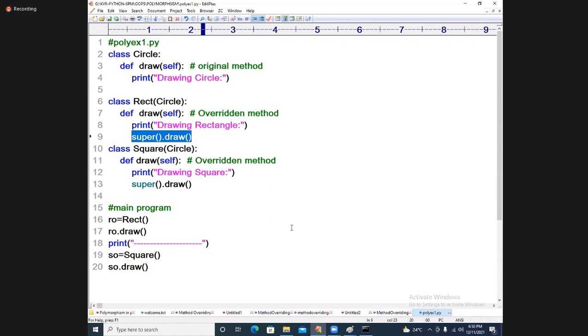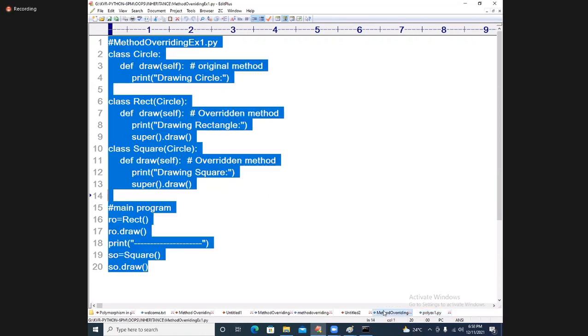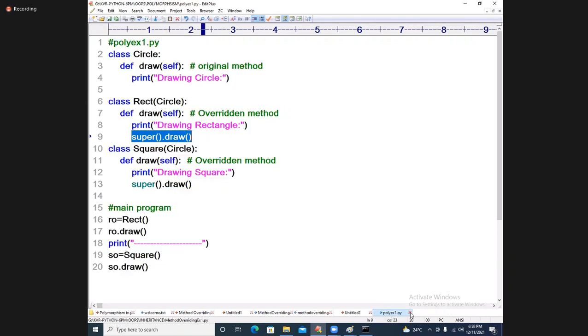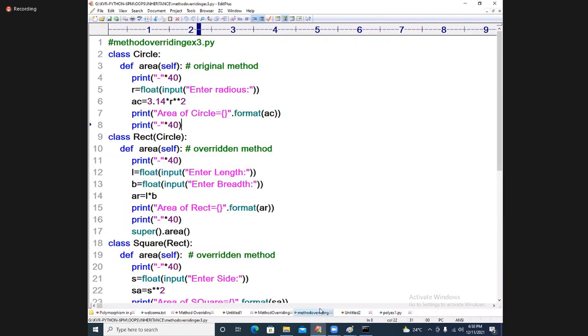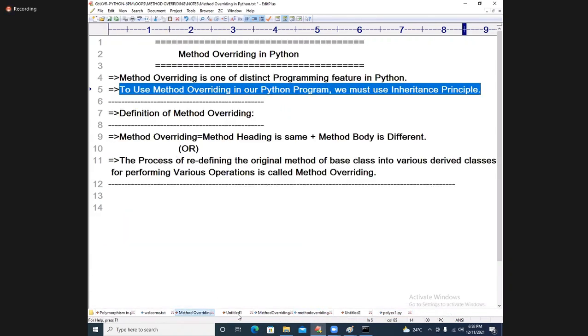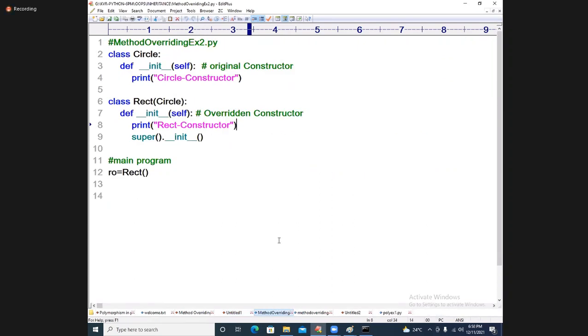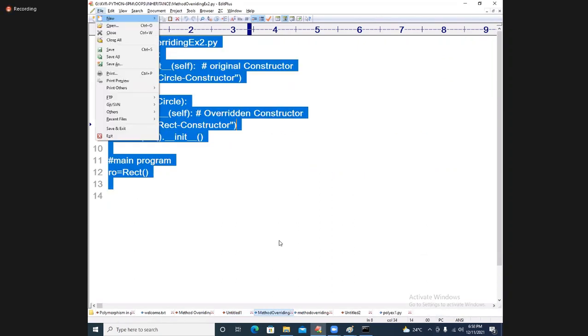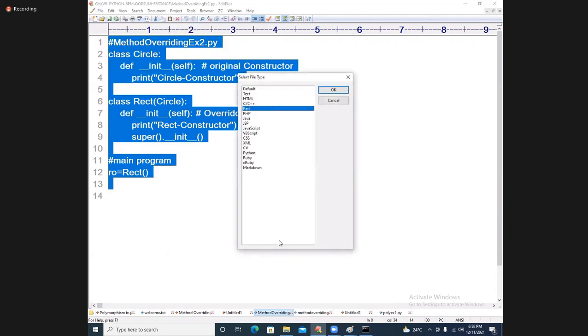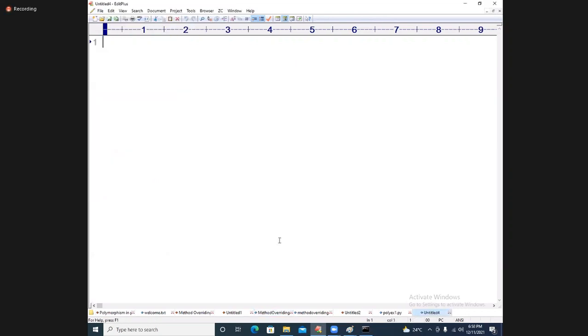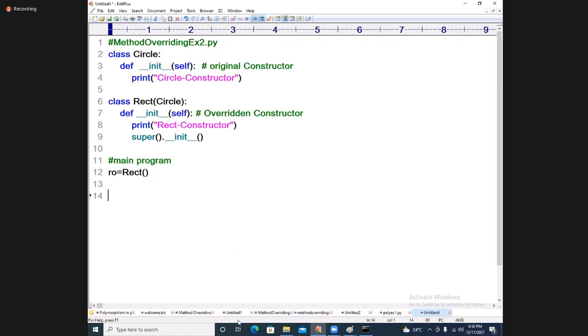And constructors, students, you take it. Regarding the constructors, of course, I don't want to go for it now. Constructors also I want to show you. Constructor overriding also I will show you. With the parameters also I will show you, students, don't worry. Nothing to worry at this moment of time.